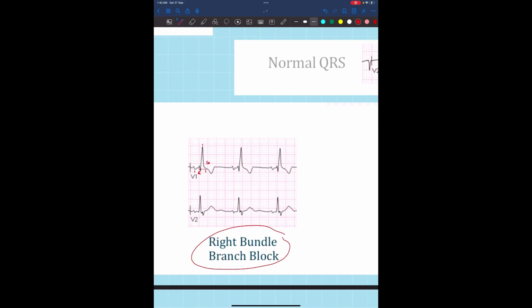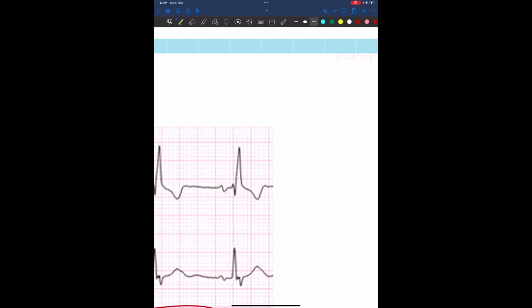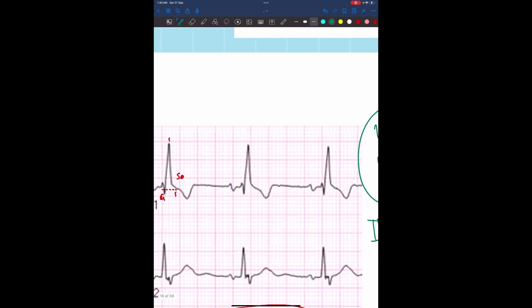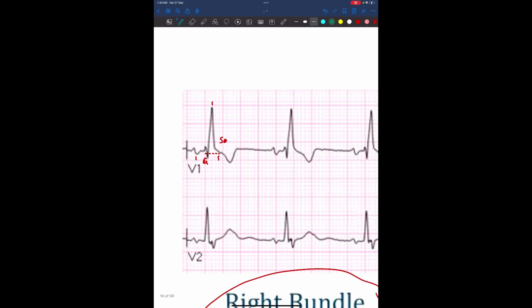For knowing if it's right or left bundle branch, you need to look at leads V1, V2, V3. If you looked into lead 2 and you had a wide QRS, please go to V1, 2, and 3. If V1, 2, and 3 have a wide QRS and it's only going up, it's a right bundle branch block.